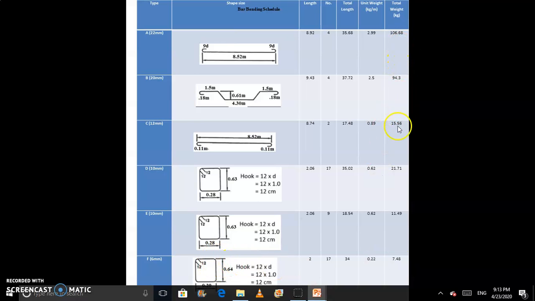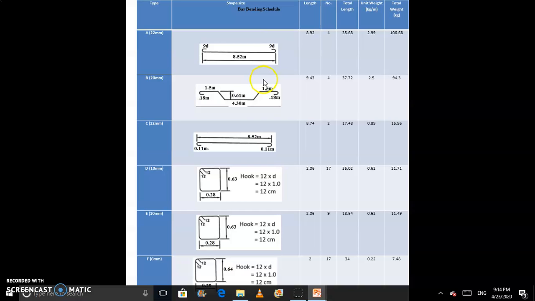This is the final weight which you already found in our previous lecture, but this lecture is focused on how we prepare the bar bending schedule and why we prepare it. This is the concept for preparing the bar bending schedule.